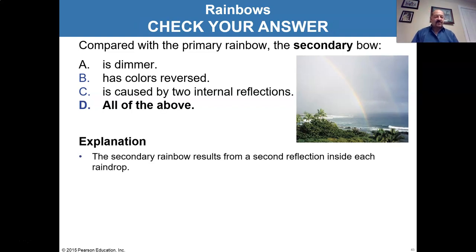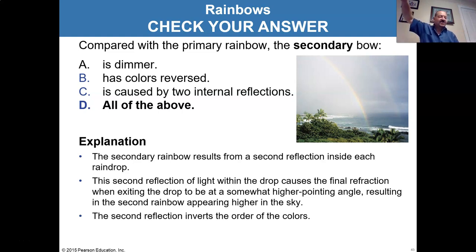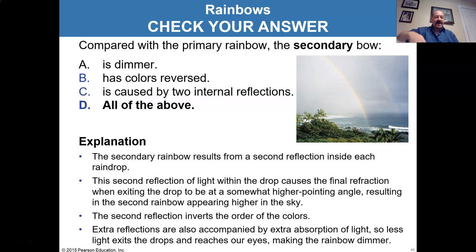We get that second reflection inside the raindrop. The second reflection causes the final refraction, with the exiting of the drop, to basically point at a higher angle, so it's up higher in the sky, and that higher angle actually also reverses the directions of the colors, and the extra reflection is accompanied by extra absorption, so less light hits our eyes and the whole bow is dimmer.